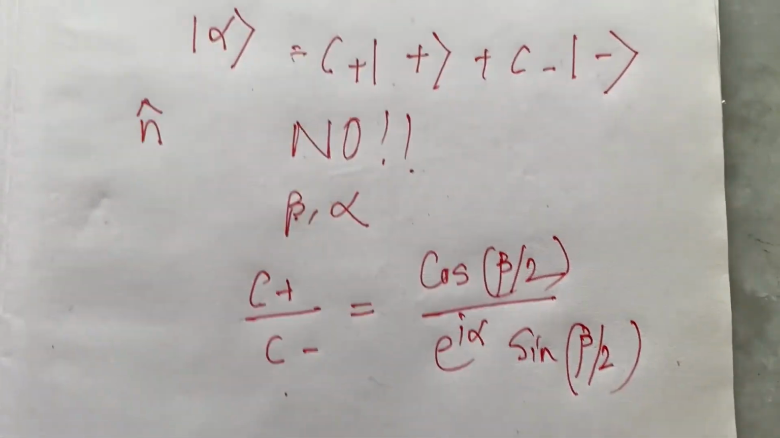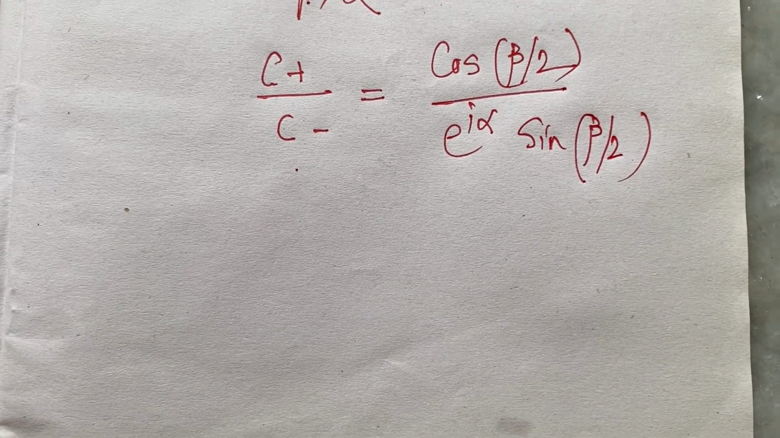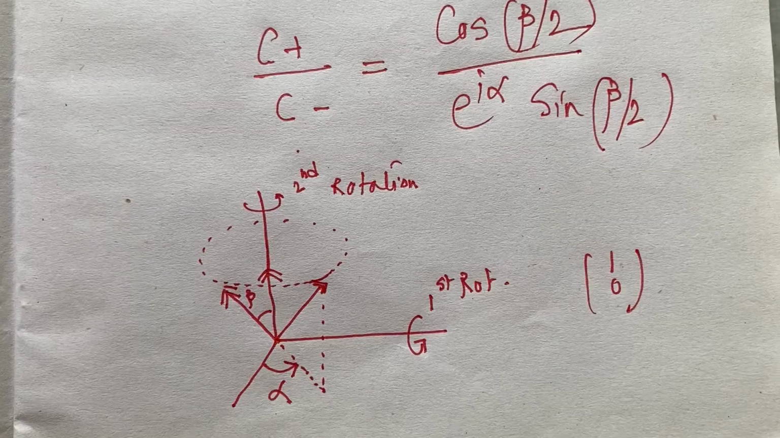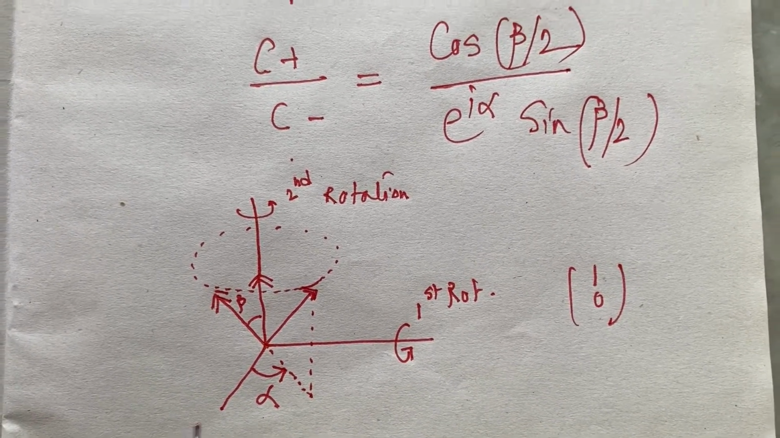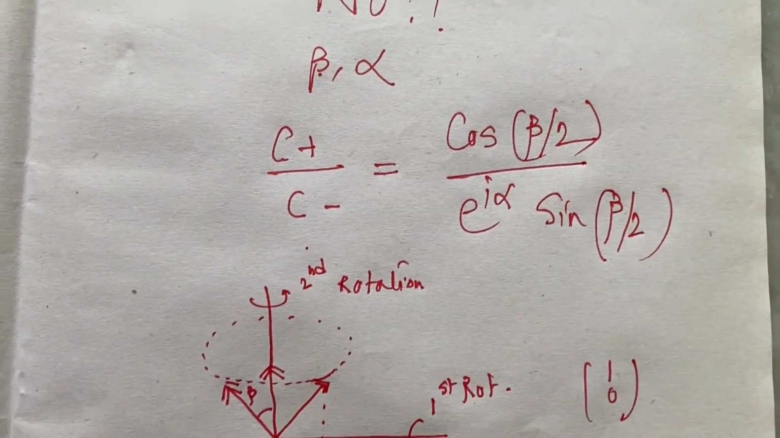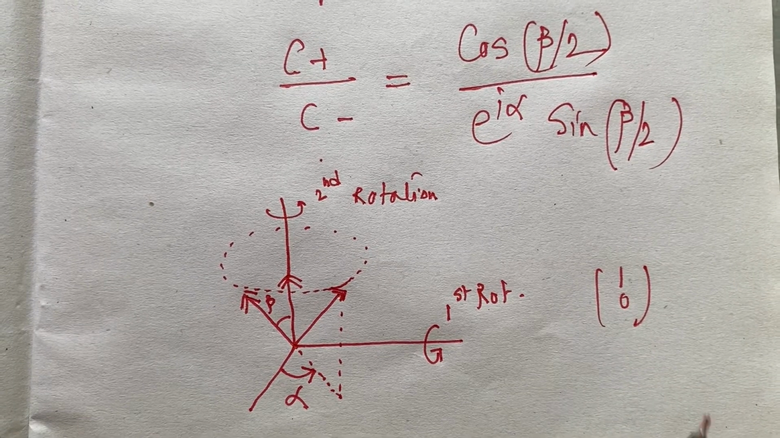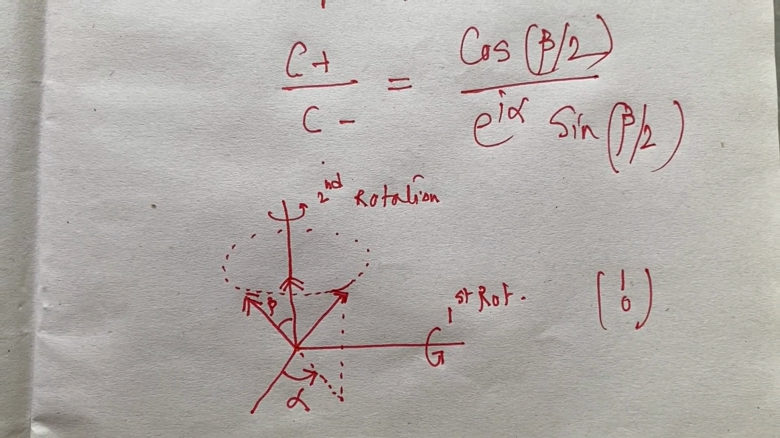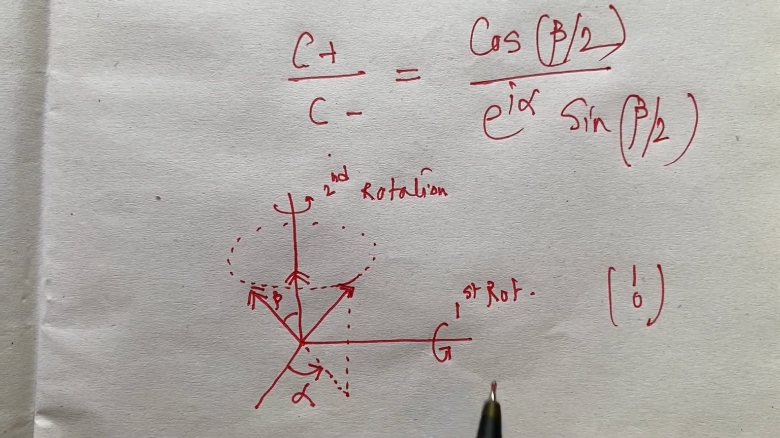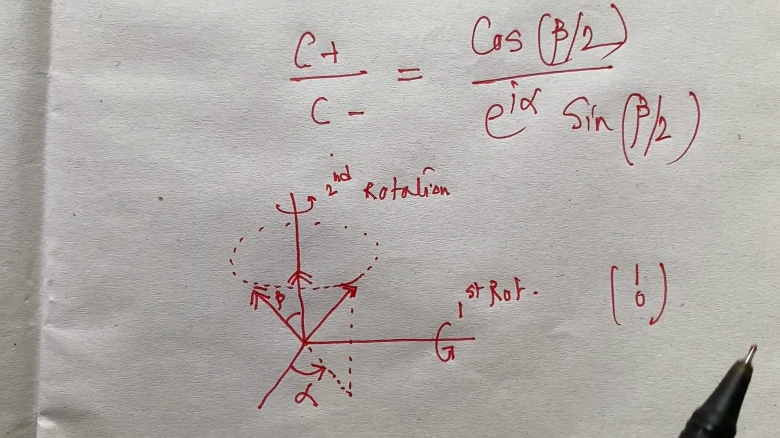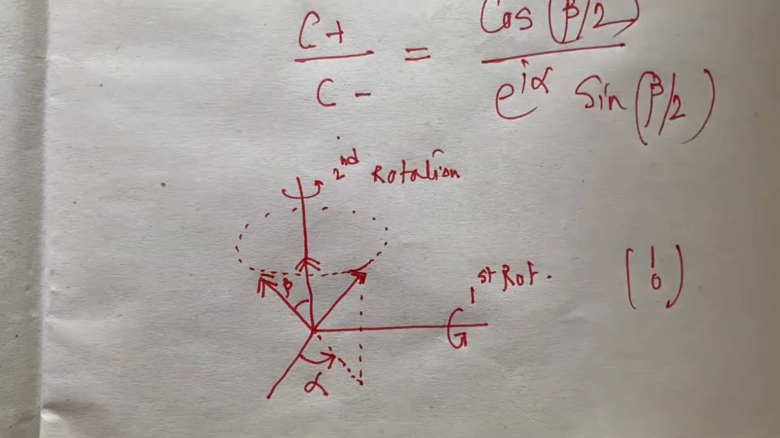This is a very standard formula. We are not going to derive this for the time being, but this is quite standard. Let the polar and azimuthal angle, which characterize this direction n, be beta and alpha respectively, and we start with this (1, 0), that is the spin up spinor. First we rotate about the y axis, then a second rotation is given about the z axis, and this is my desired position.